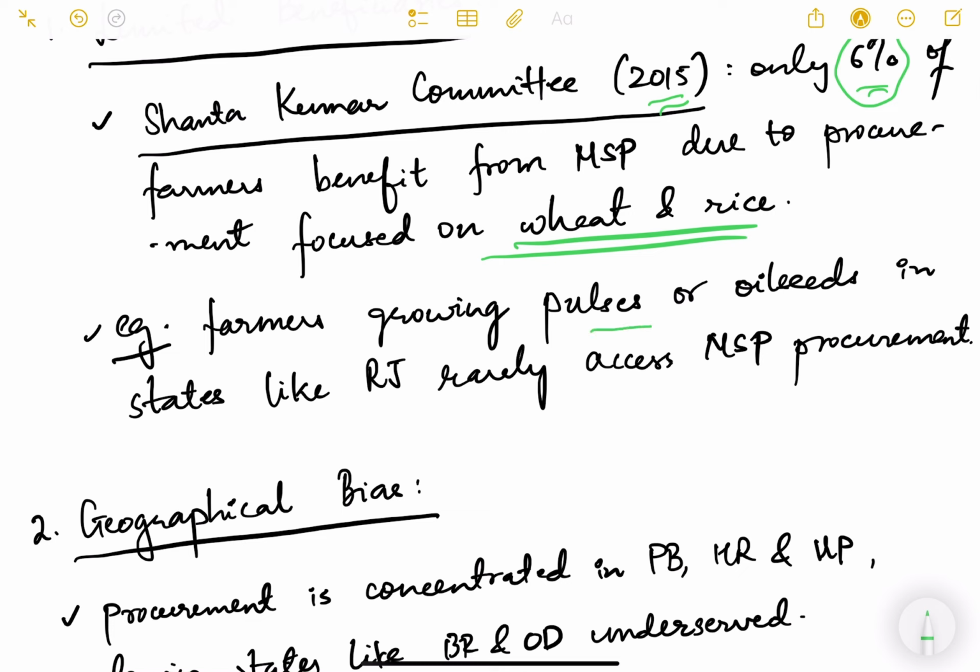Farmers growing pulses or oilseeds in states like Rajasthan rarely get access to MSP procurement. They are not getting benefited because although the government declares MSP for various pulses, oilseeds and cash crops also, procurement does not happen there. So MSP just remains a theoretical value for such crops.